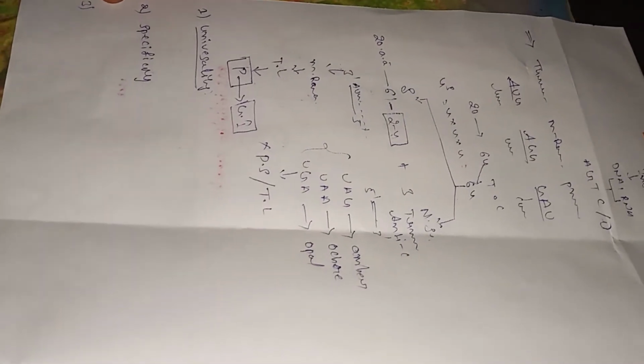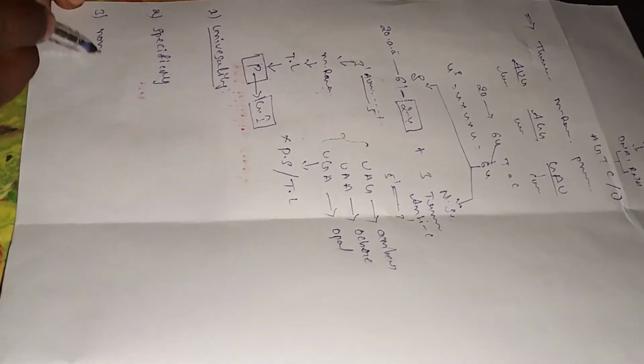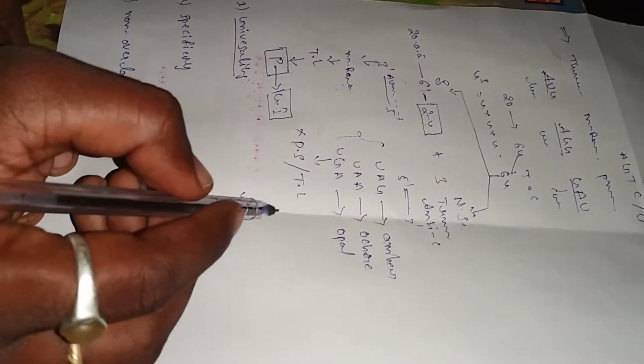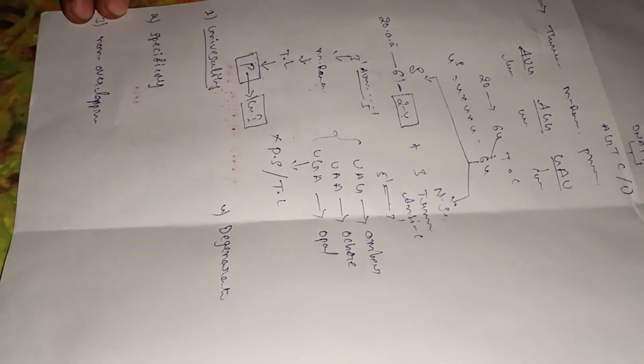The next one, the third one, is known as non-overlapping. And the fourth one is degenerate. In total, 4 characters of the genetic code are presented.